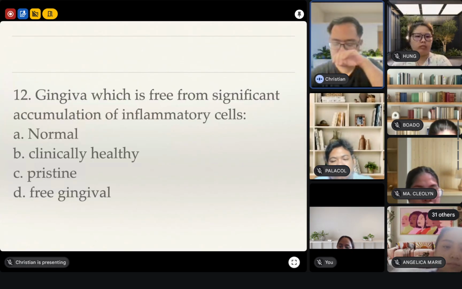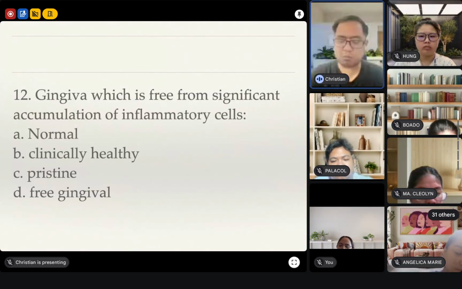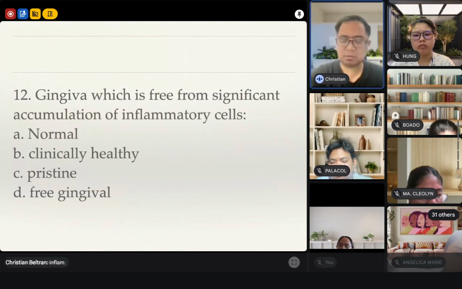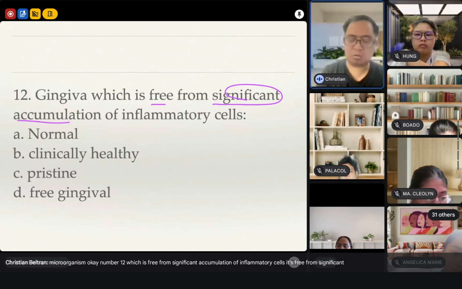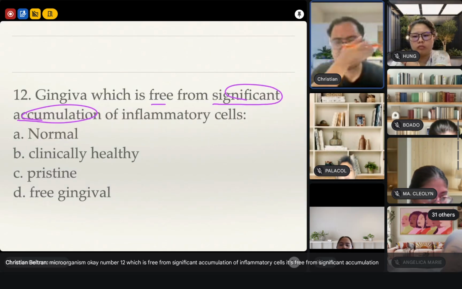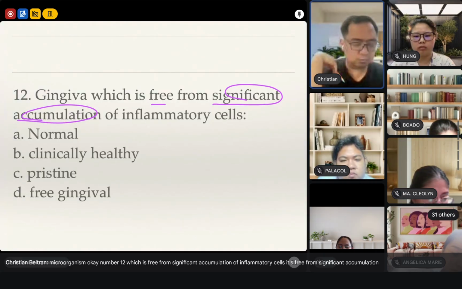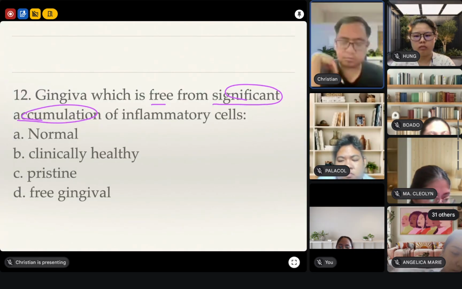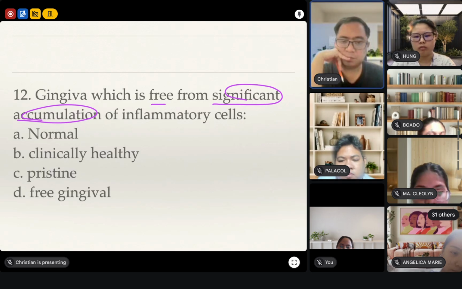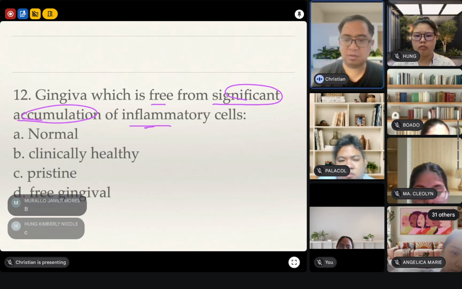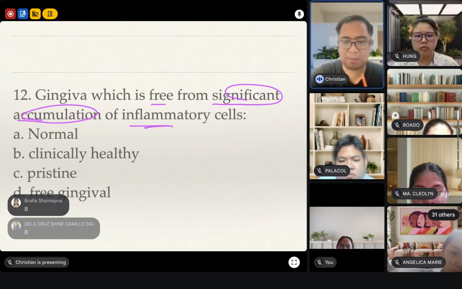Number 12, gingiva, which is free from significant accumulation of inflammatory cells. It's free from significant accumulation. Wala siyang inflammation. There's no inflammation happening.